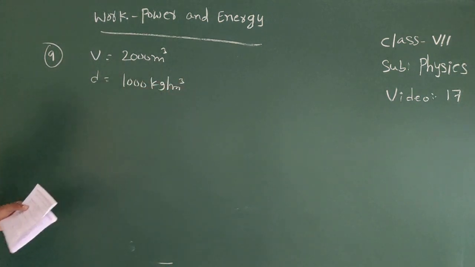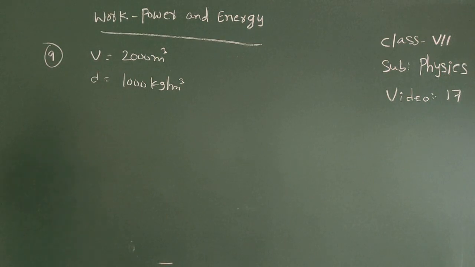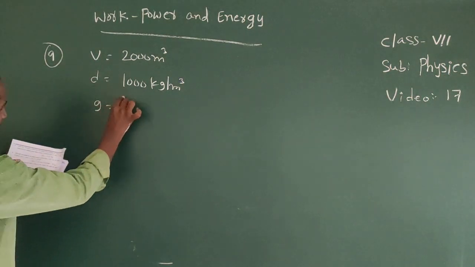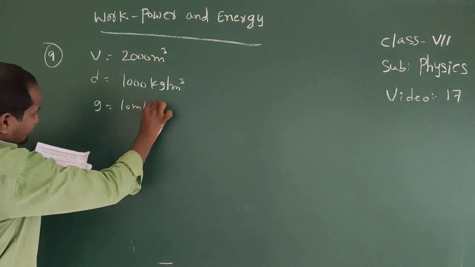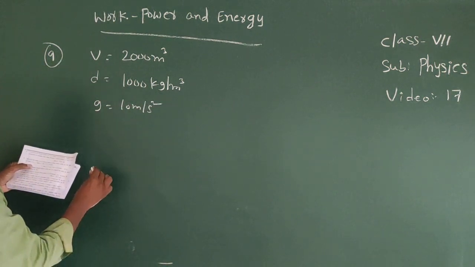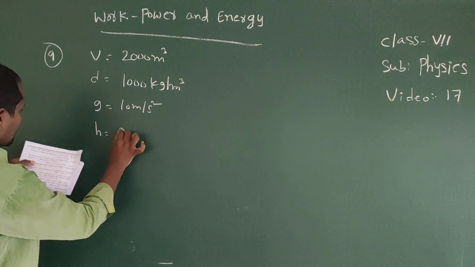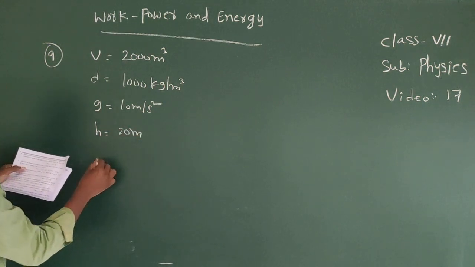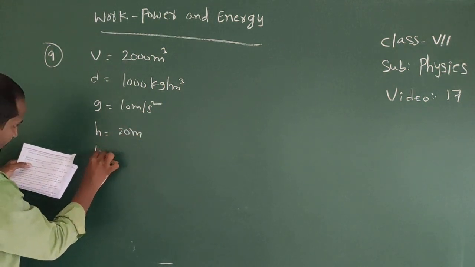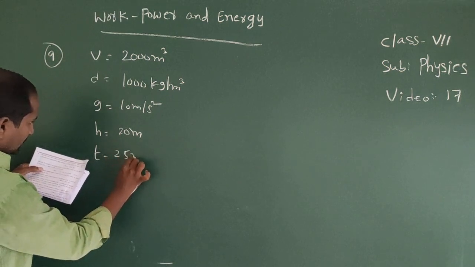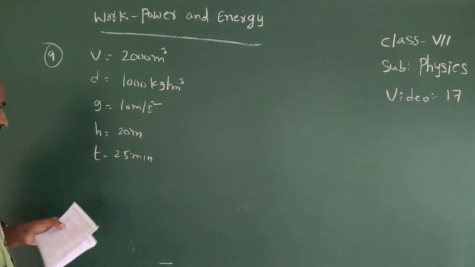It is the density of the water, a constant value. So here g equal to 10 meter per second square. Okay, next the height is given, that equal to 20 meters. T is given, that equal to 25 minutes.